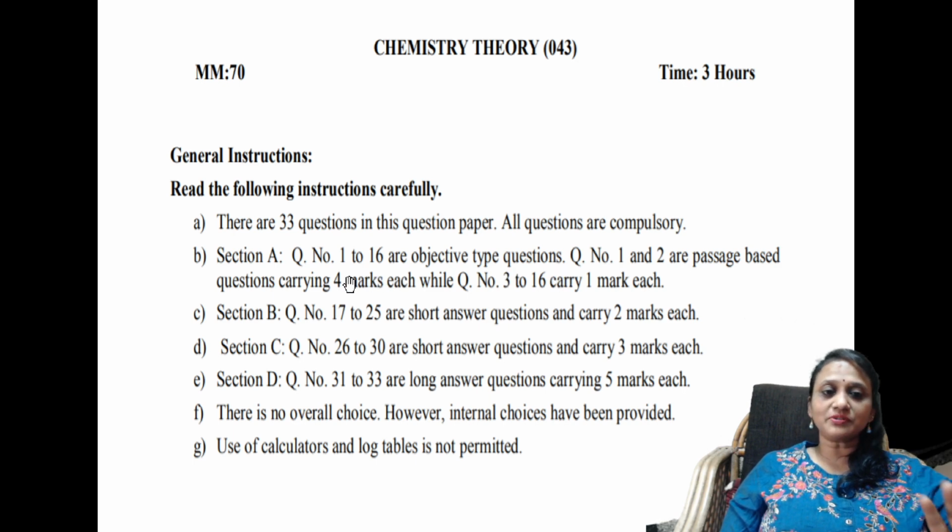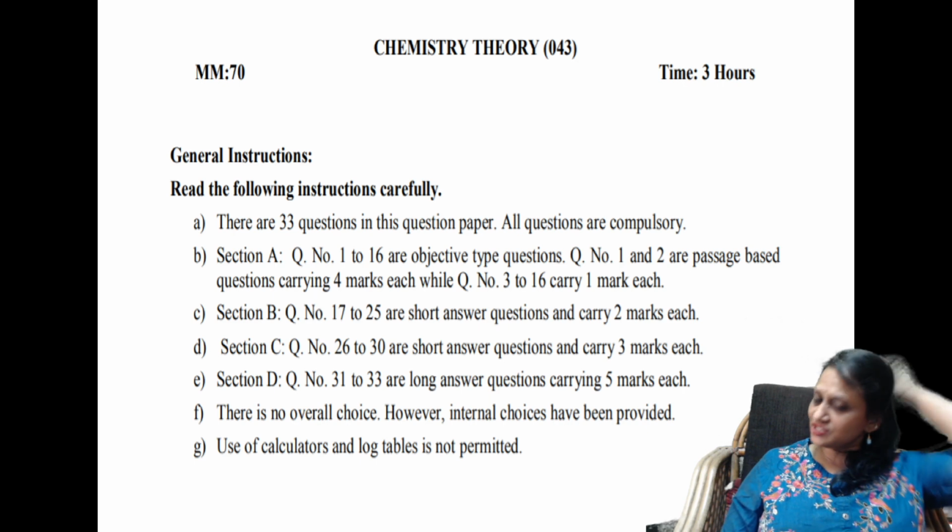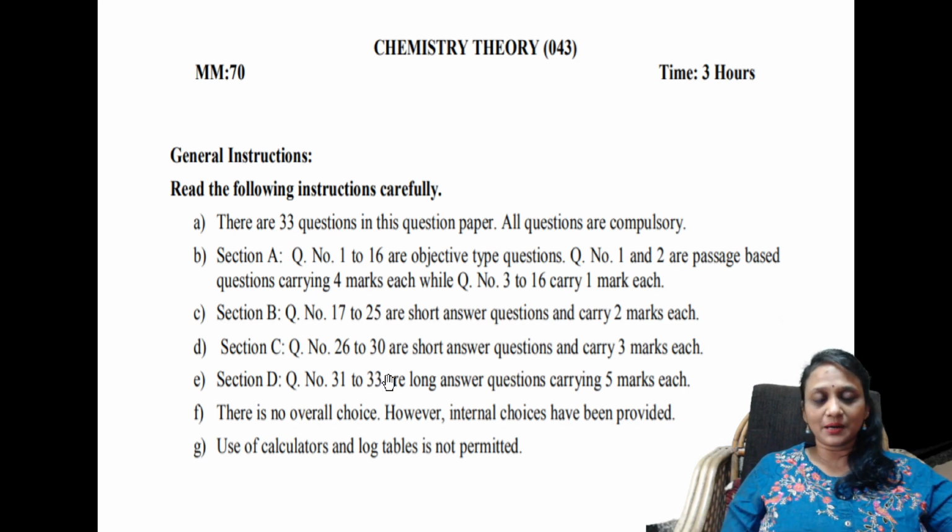And the most important thing is in section A, there are question numbers 1 to 16, which are objective type. So 1 to 16 objective type means 16 marks you are going to get out of 70. And the most important thing is question numbers 1 and 2 are passage based questions. So this passage based question is something where if you read carefully and answer the question, it is very easy for you all to get the mark.